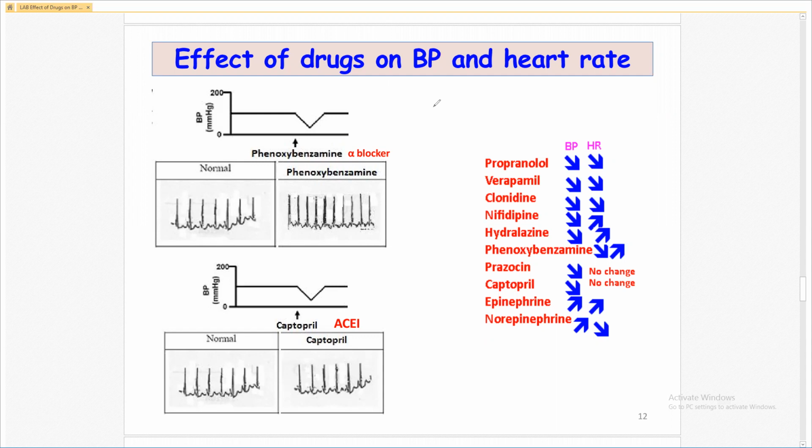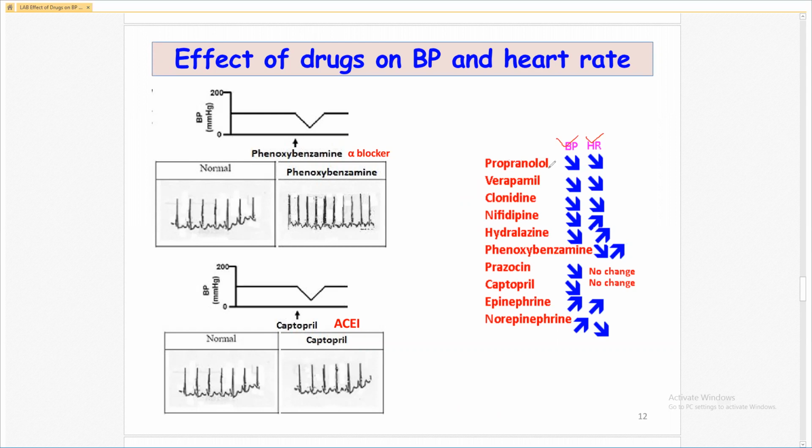See, there are two columns here, blood pressure and heart rate. Now we studied from the last weeks the drugs which are used in the management of hypertension, and you are aware now of the effect of drug on the blood pressure and the heart rate.